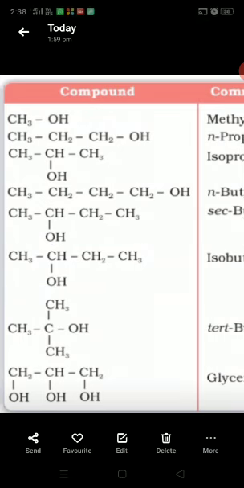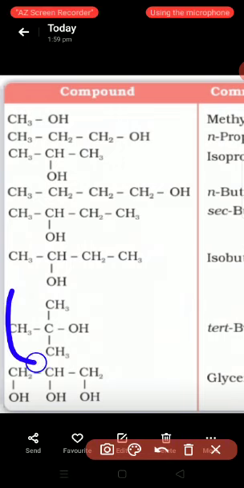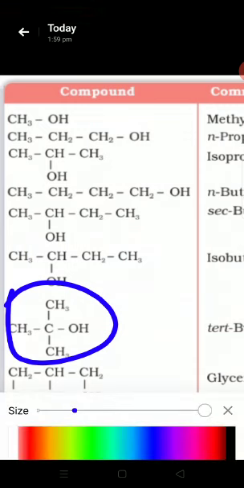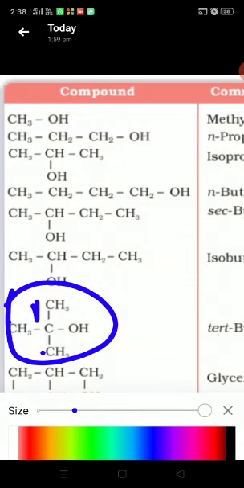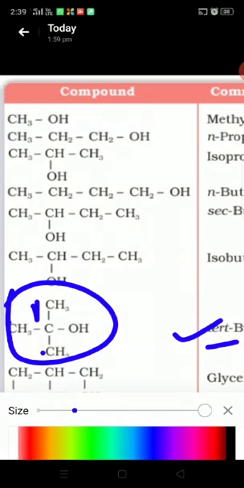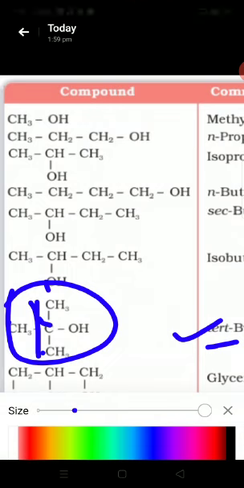The next example, see here. In this example there are 3 alkyl groups, hence this is a tertiary compound with 4 carbon atoms, so the common name is tertiary butyl alcohol. For the IUPAC name of this compound, select the longest continuous chain in this way. Numbering is 1, 2 and 3.